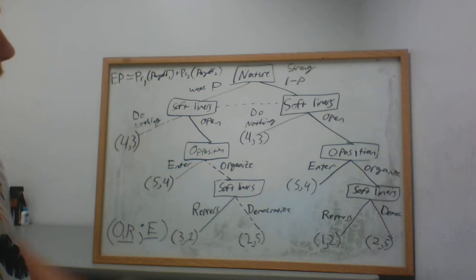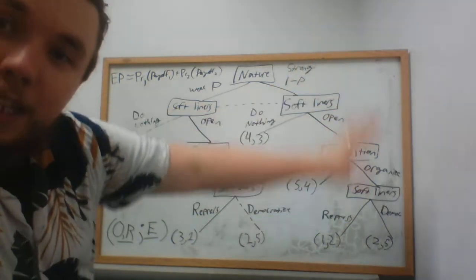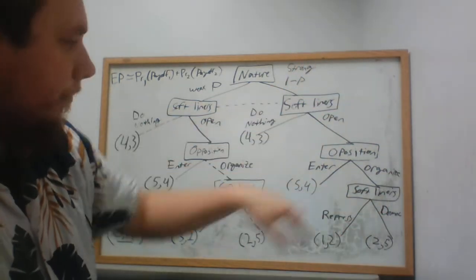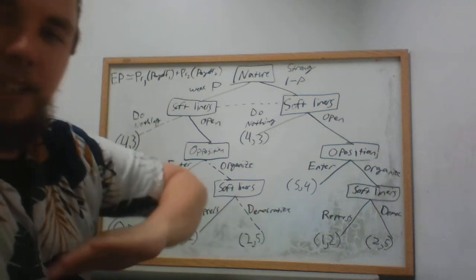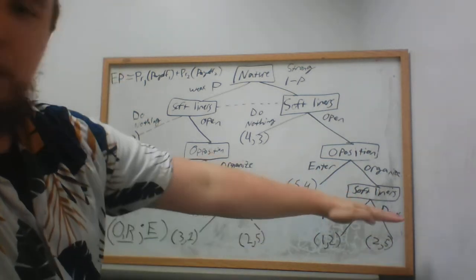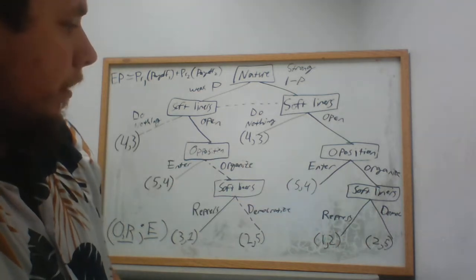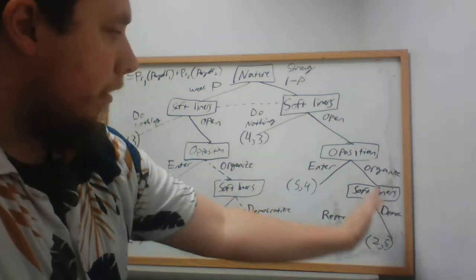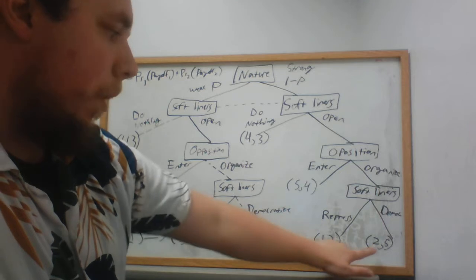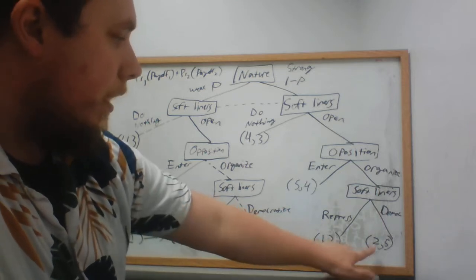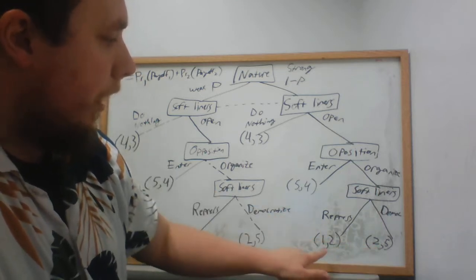Now we need to solve this game, this subgame. Exact same method. Start at the terminal node and work our way back up. So softliners need to choose to repress or democratize. They're player 1, so we're comparing player 1's payoffs, 1 and 2. Player 1 likes 2 more than they like 1.